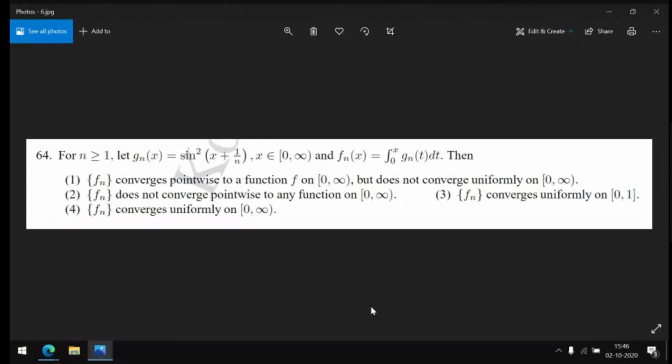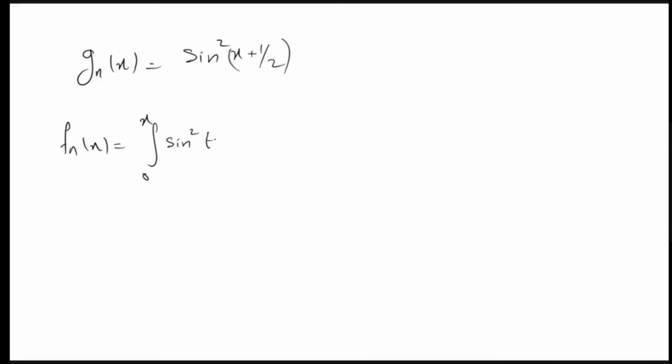So options we don't need, because all the options are related to convergence and uniform convergence. We only need these definitions. So what was the definition? gn of x is equal to sine square x plus 1 by n, and Fn of x is equal to integral 0 to x of sine square t plus 1 by n. Sorry, not half, this n.